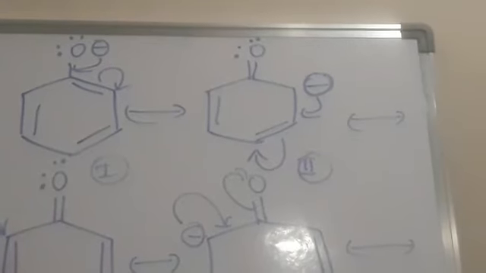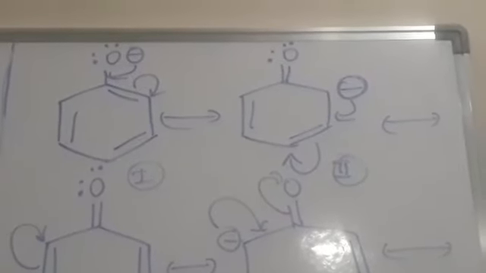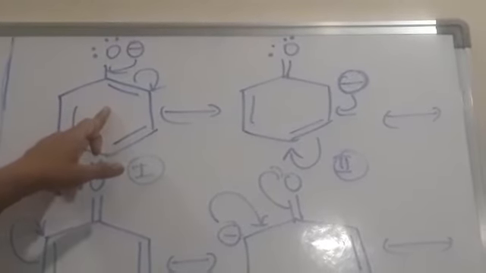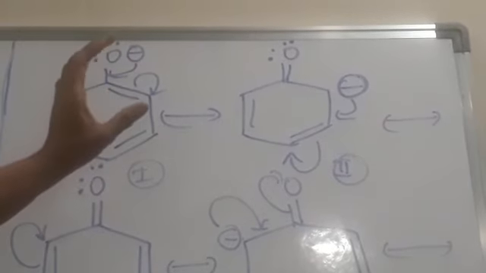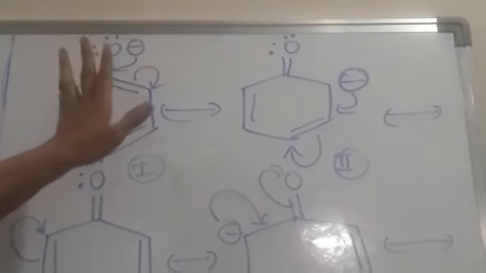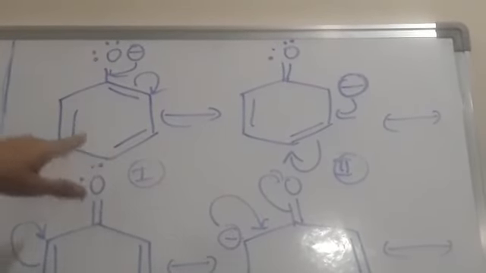Okay, so let us see the resonating structures of phenol. These are the 5 resonating structures. So this is phenoxide ion. Here the resonating structures are formed due to the transfer of pi electrons throughout the conjugated system.